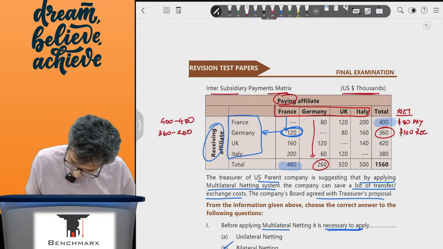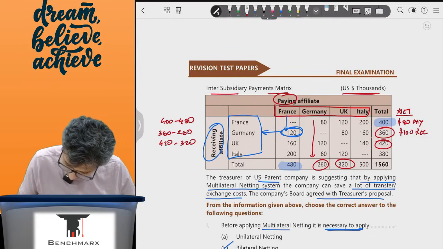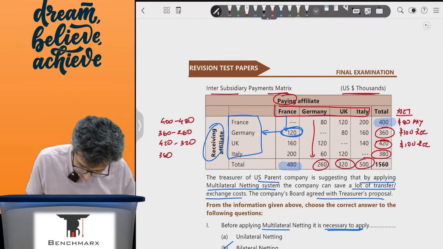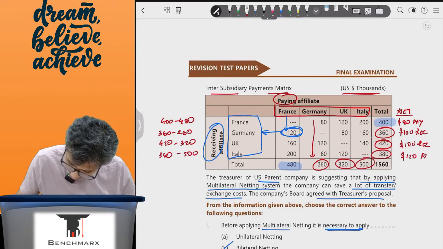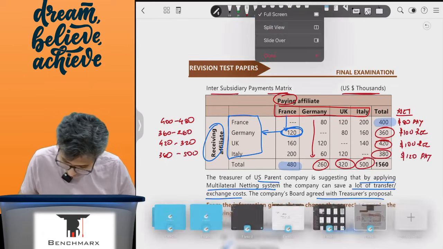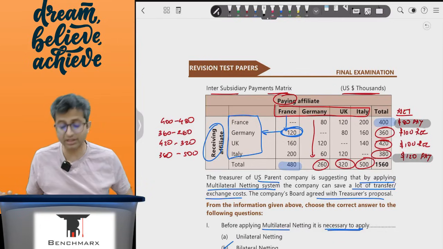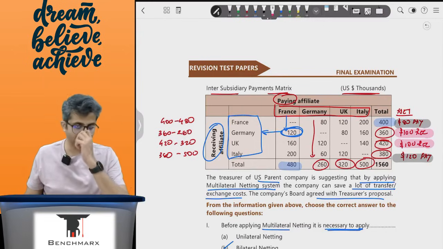When I look at the UK, it will receive 420 but it will have to pay 320. So the UK is also $100 receiving, and Italy will receive 380 but pay 500, so Italy ends up paying 120. Now the beauty over here is, if I total up the paying, which is 120 and 80, that is 200, that equals the receiving, which is 200.